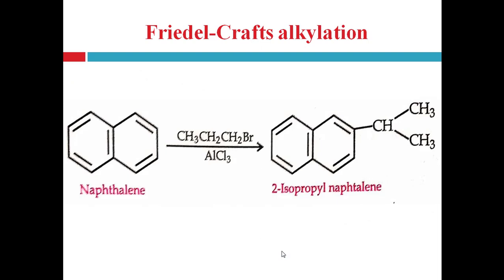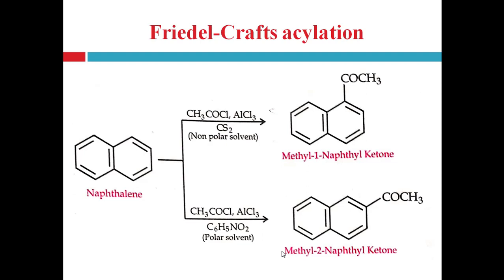Then another example of Friedel-Crafts alkylation: naphthalene reacts with propyl bromide in the presence of aluminum chloride and forms 2-isopropylnaphthalene, right? Here it does not produce 2-propylnaphthalene, because the propyl cation undergoes rearrangement and forms the more stable secondary carbocation, and forms isopropylnaphthalene.